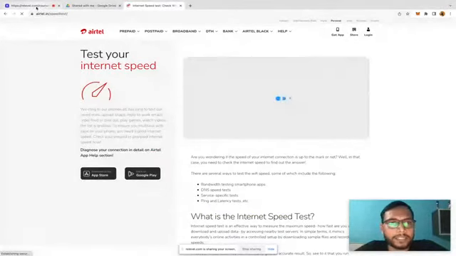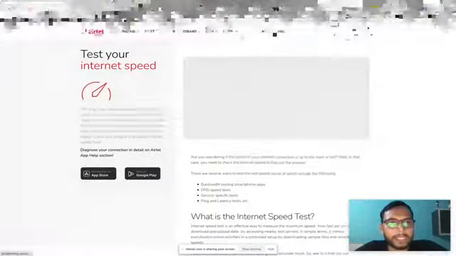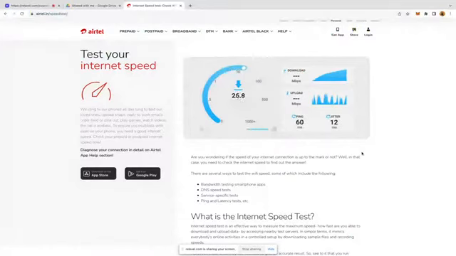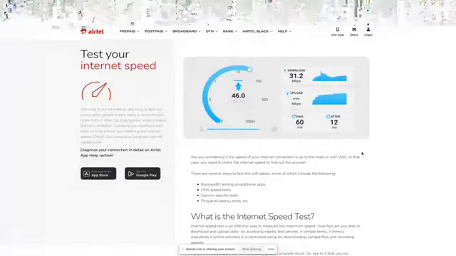Shared my screen, so we can check it right now. Okay, downloading speed is a little less today. Loading speed is fine.